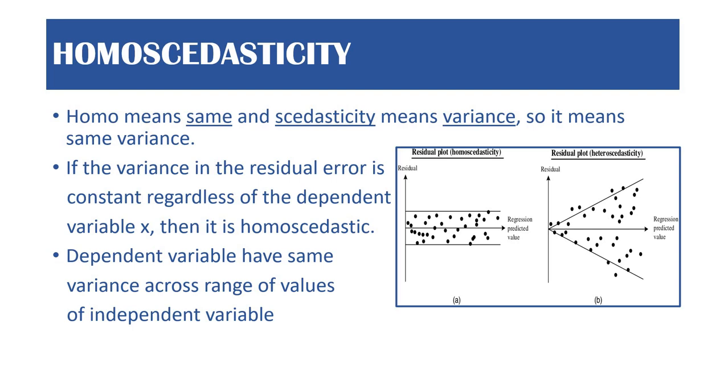But in the second case, where it's not homoscedastic, it's heteroscedastic, the residuals value increases as the predicted value increases. So that should not be there. Residual error should be constant. That is what homoscedastic is. This is, you can say, a little more important.